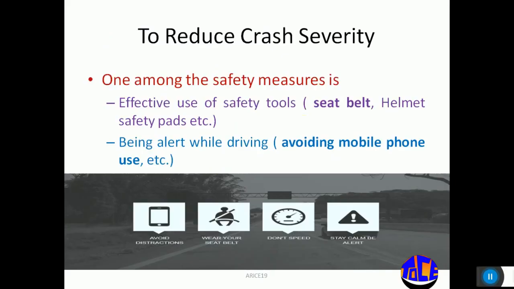So how can we reduce this crash severity? For reducing crash severity, one thing is we should use safety tools effectively, like seat belts, helmets, or safety pads. The other thing is we should be alert while driving on the road. If our concentration diverts from driving, it ultimately results in an accident. So we should be alert while driving.